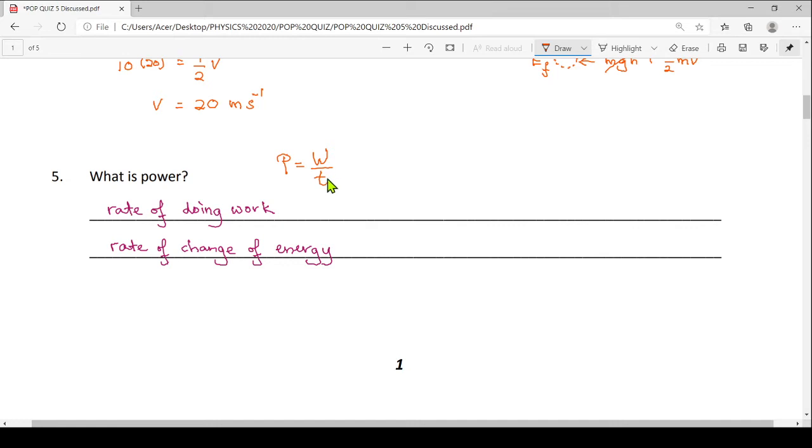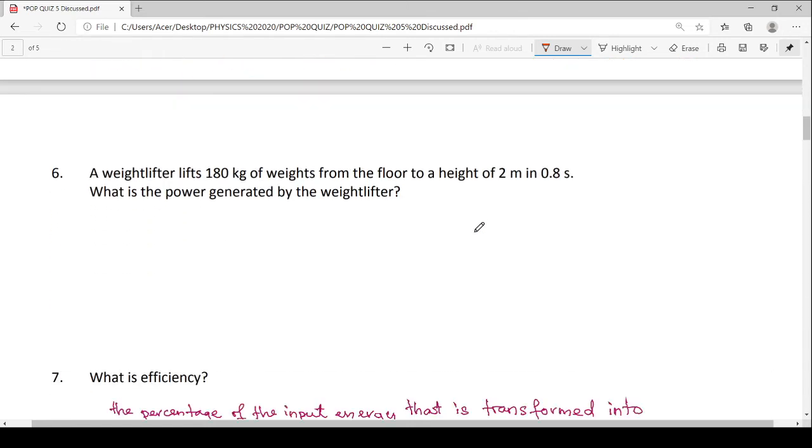But remember that work is interrelated to energy. So I can also write W over T equals E over T. So power is also the rate of change of energy. So you can say power as the rate of doing work or the rate of change of energy. Either one is correct. Alright, so let's move on to question number 6.